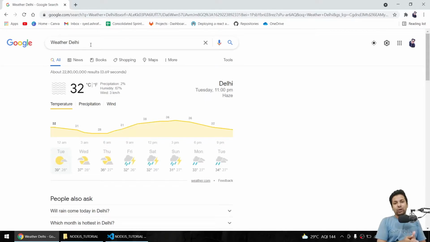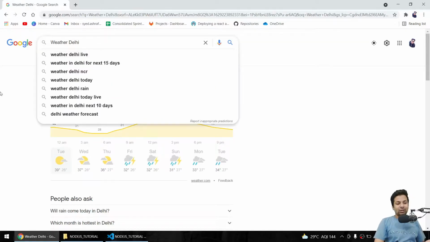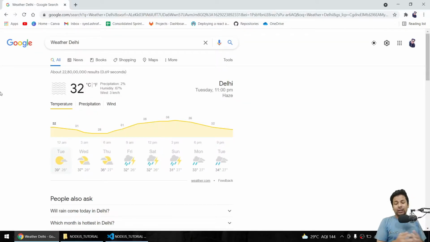Hello guys, now in this part we're gonna build a weather app. So that's why I have written weather Delhi. Whatever city you give, it will give you the weather of that city. We're gonna build the front end first, then we'll connect it with the backend, which is the HTTP server or node server.